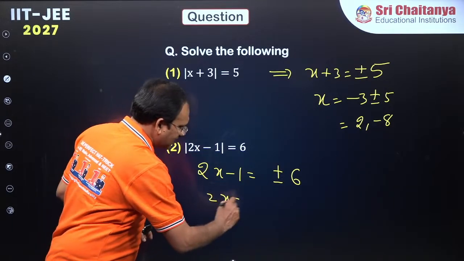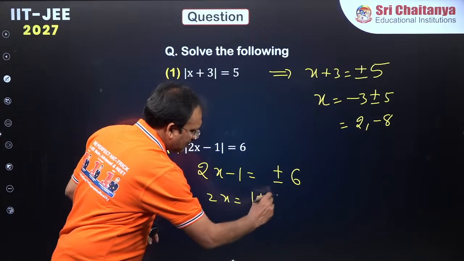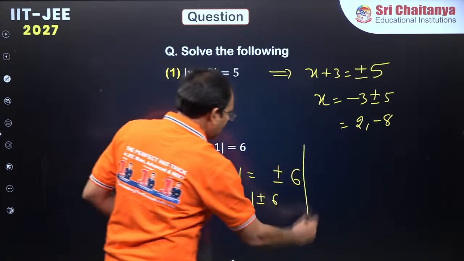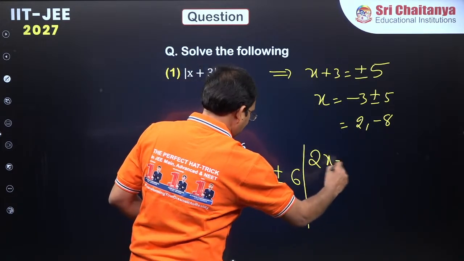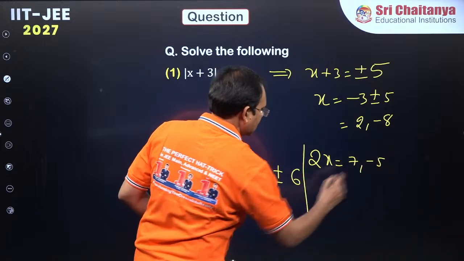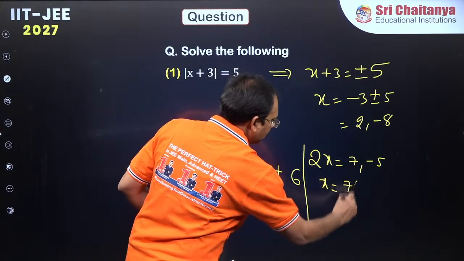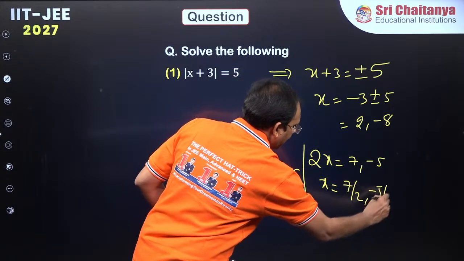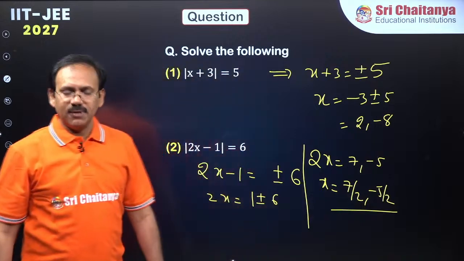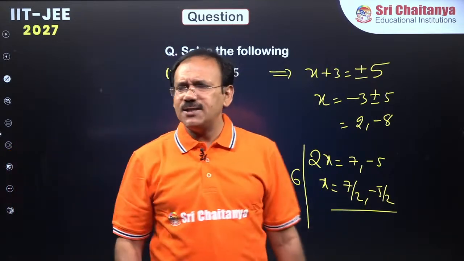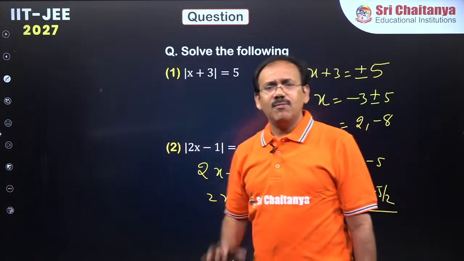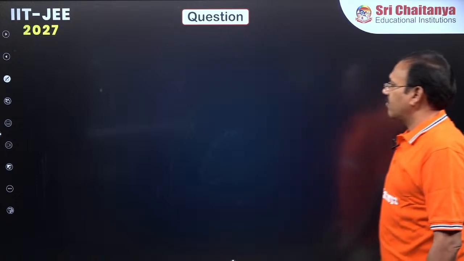So 2x must be 1 plus or minus 6. That means 2x can be either 7 or minus 5, and hence x is 7 by 2 or minus 5 by 2. There are two possibilities, dear students. It is very simple, and we will be solving modulus related equations very frequently.